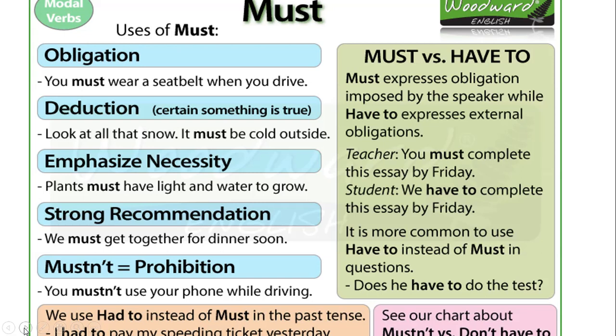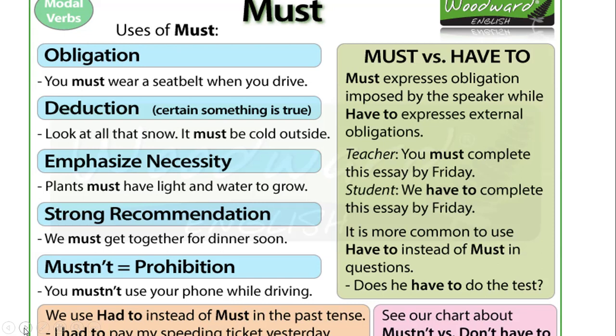Or you can see the above examples. Teacher: you must complete this essay by Friday. That means Friday is the deadline. By Friday we have to complete our work. And student: we have to complete this essay by Friday. See the difference. When the teacher is giving us the order, telling us something, she or he is using the modal must. But when the same dialogue is repeated by the student, they cannot use must, they use the words have to.